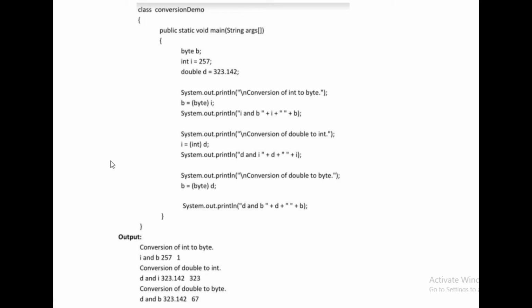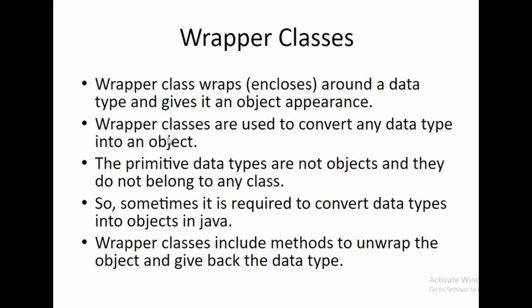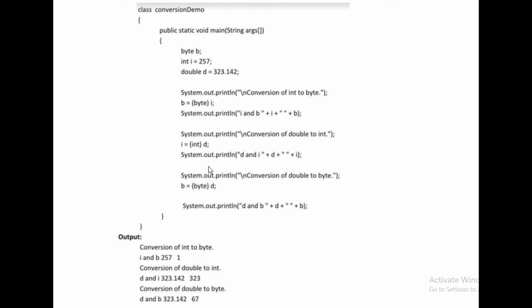Okay, next thing is System.out.println conversion of double to integer. Here d is a double, and that value is 323.142. If I convert the double into an integer, I use explicit conversion. So I have to write integer in brackets in front of d, right? And that will be stored into i. Now System.out.println d and i, so that will be printed right here, d and i.